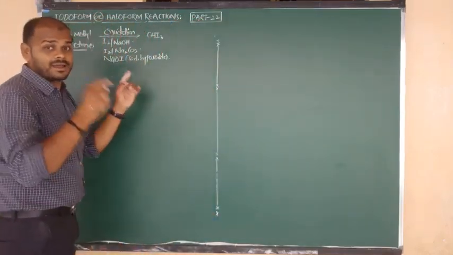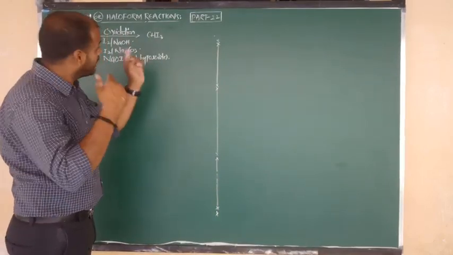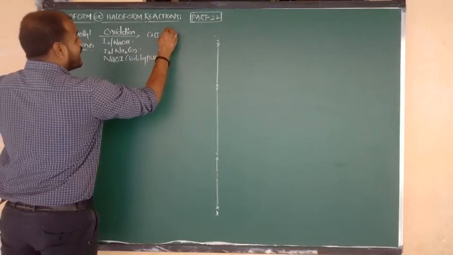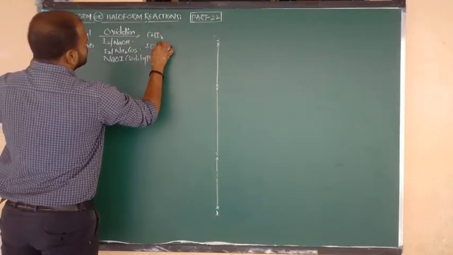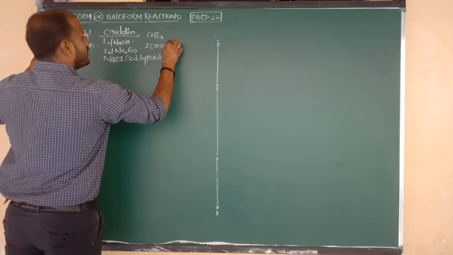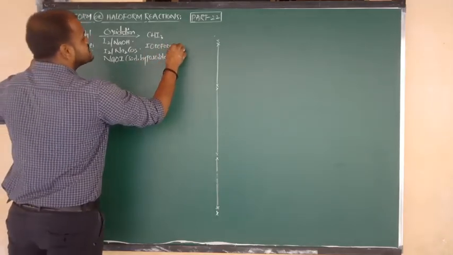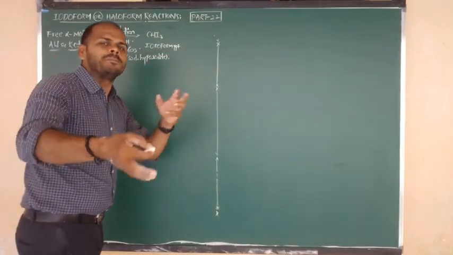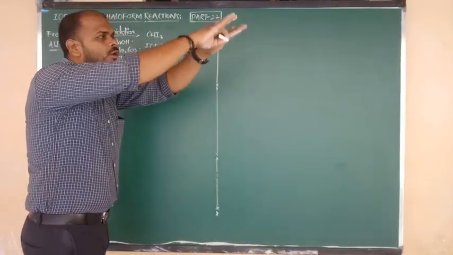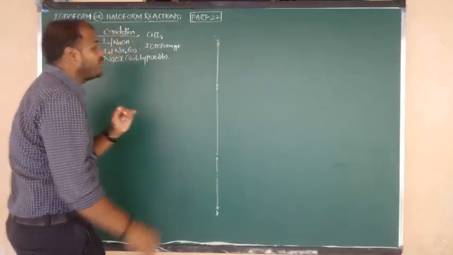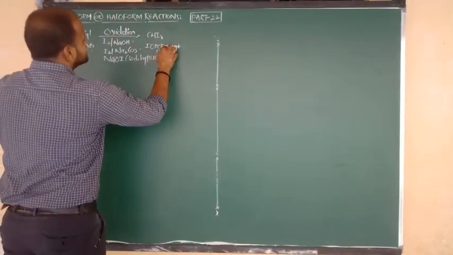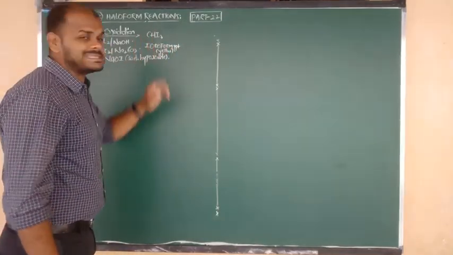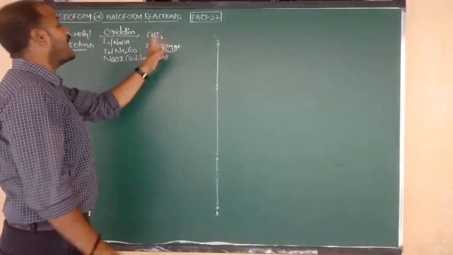Do not neglect even one percent, beta. Be careful, evergreen important topic. CHI3, and what is the compound name? The product name is iodoform. And remember, iodoform is a precipitate. So the iodoform precipitate here settles down as a yellow precipitate. Which precipitate do you get? Yellow precipitate. What is the yellow precipitate formula? CHI3. What is the name of the yellow precipitate? Iodoform.